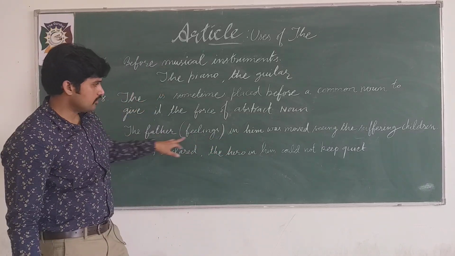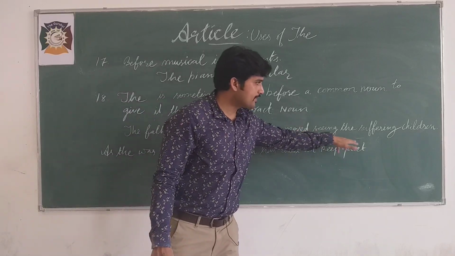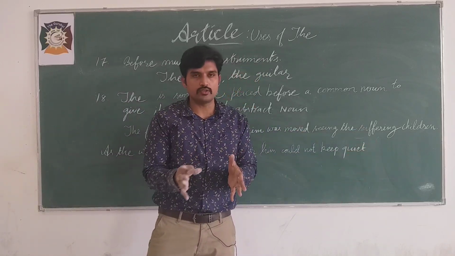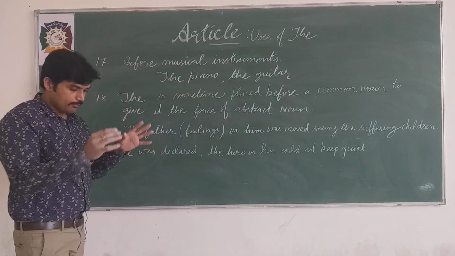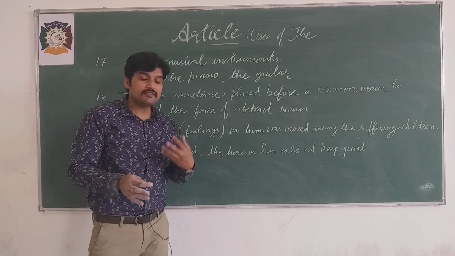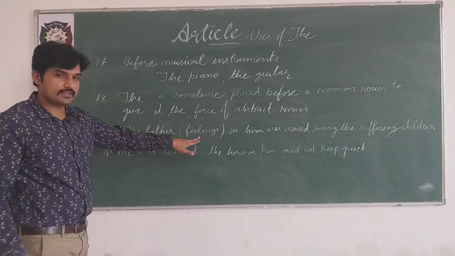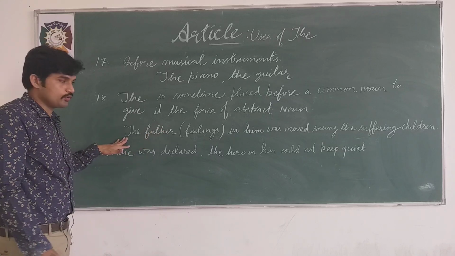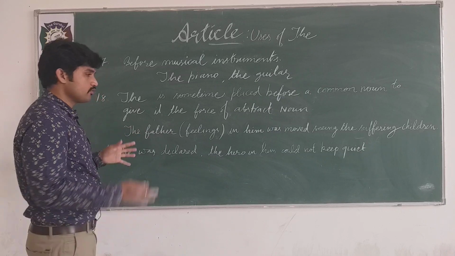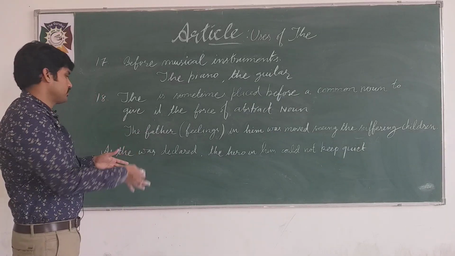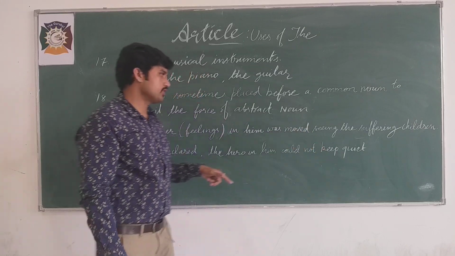The father in him was moved seeing the suffering children, means children who are in pain. Father means a person, but here his fatherly love, his fatherly feelings. So here the is used. It can't be like father in him was moved. We have to give it the force. The father in him was moved seeing the suffering children.